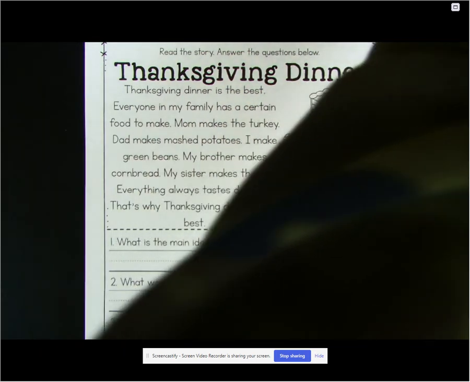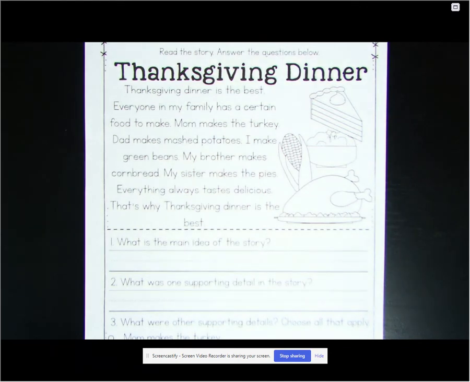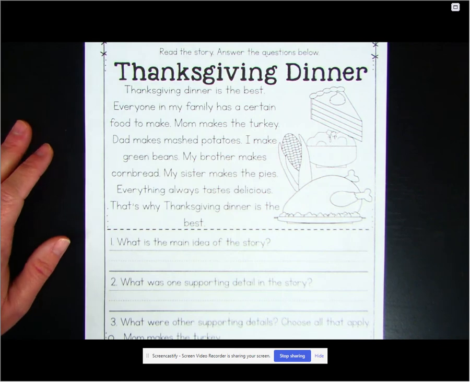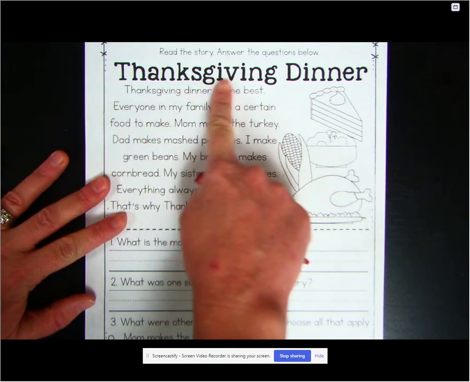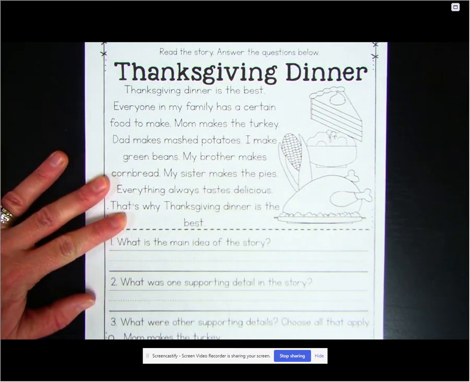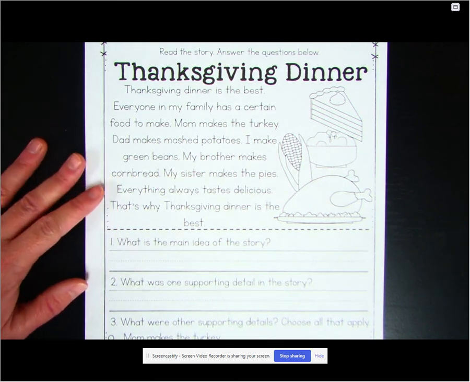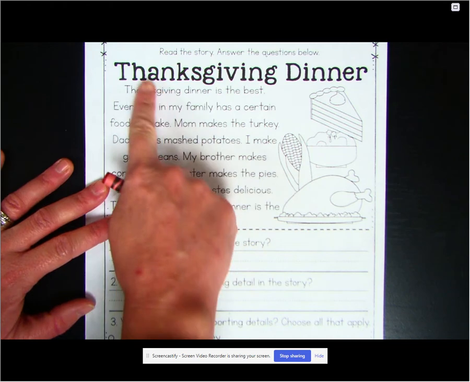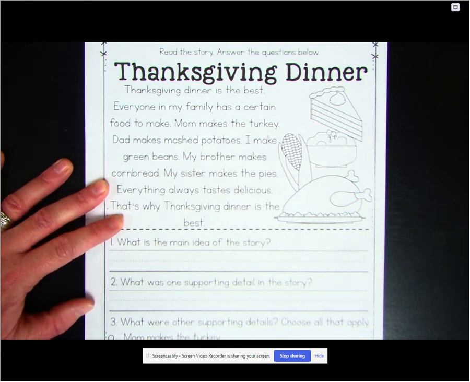So if I asked you, what was this passage all about? What was the main idea of this text? What would you say? Think about that for just a second. Remember, a lot of times we can find the main idea just by reading the title, or if it's a book, by looking at the cover. So if you said the main idea of this story is Thanksgiving dinner, you would be right.